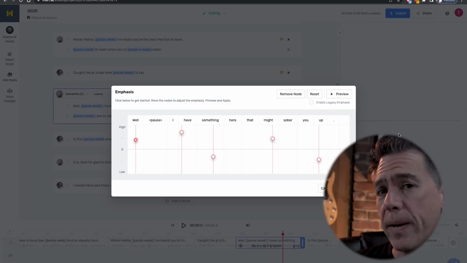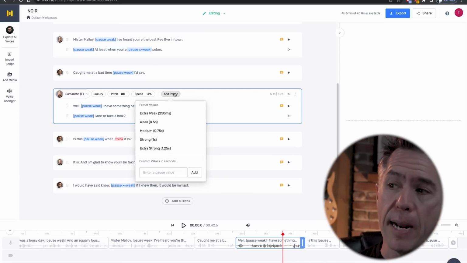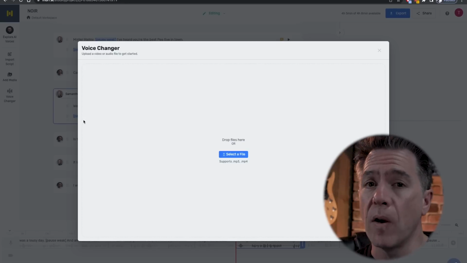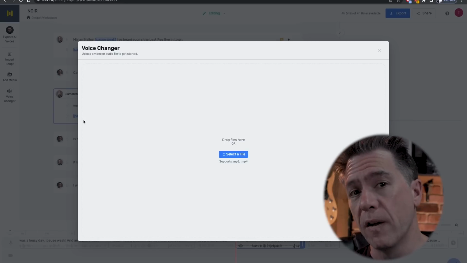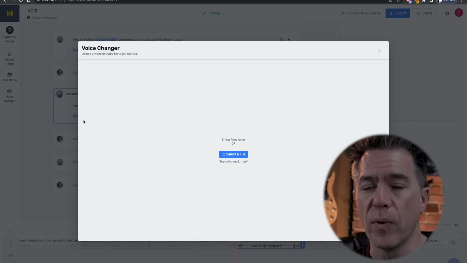Yeah, pretty cool, right? Additionally, I like the fact that you can add pause breaks in between lines, simply hovering your cursor there, add a pause, and you have various timings. And there also is an AI voice changer in which you can take an audio file of your voice or any other voice and change it into any one of the character voices.